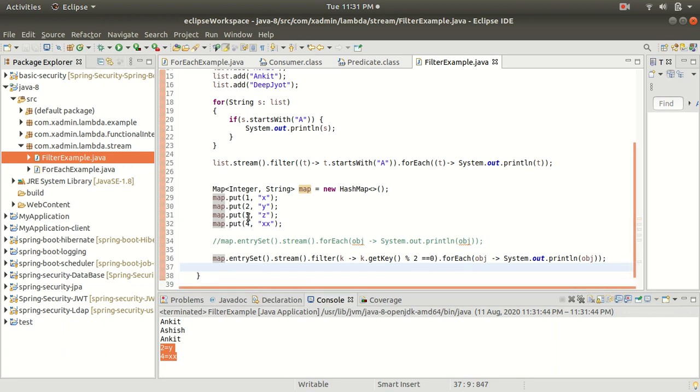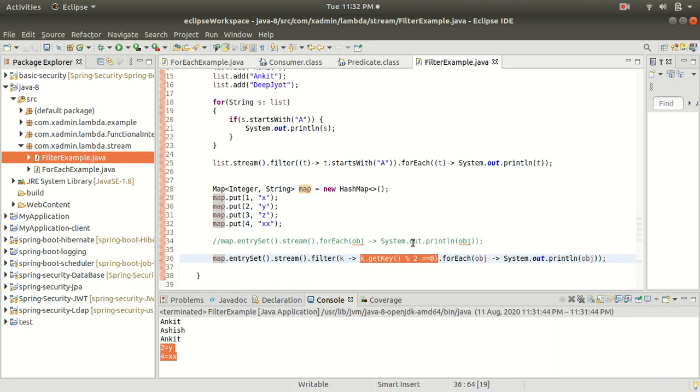Here 2 and 4 are the only ones shown because we put the condition here. So this is the use of the filter method. I have shown you how to use the filter method inside a map object. We put some condition, iterate the whole map, and according to the condition we print the map object.